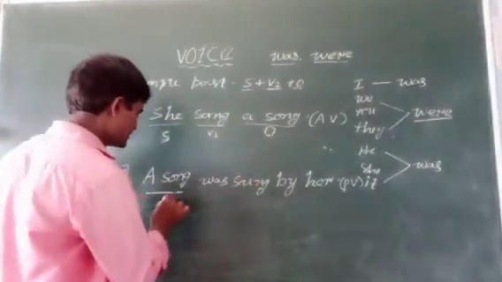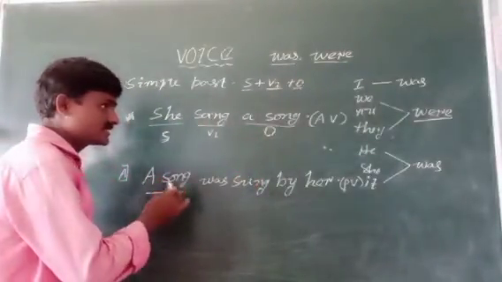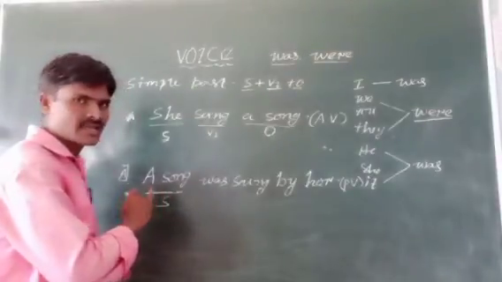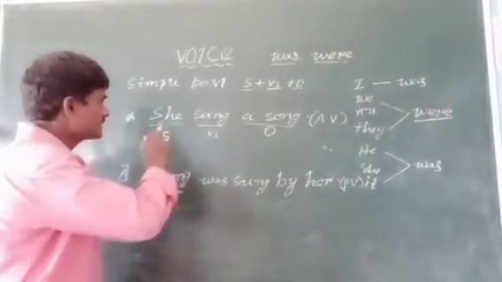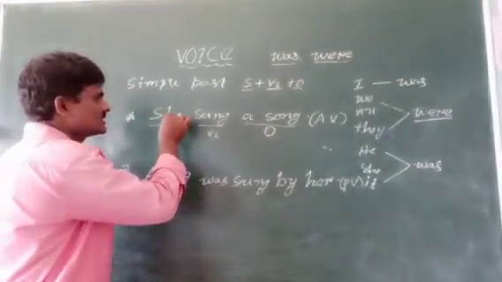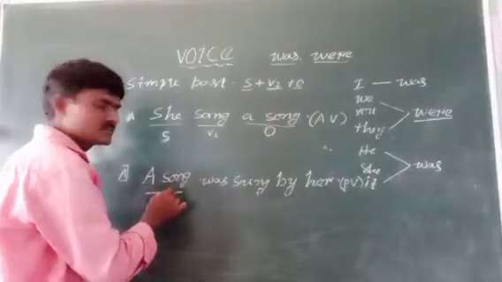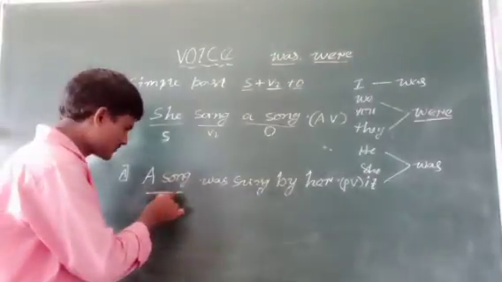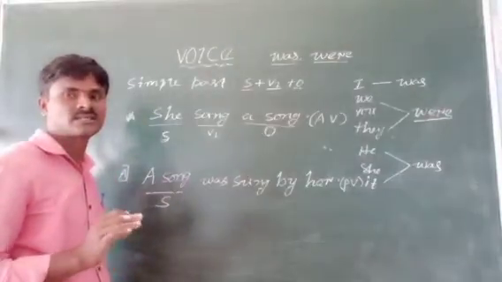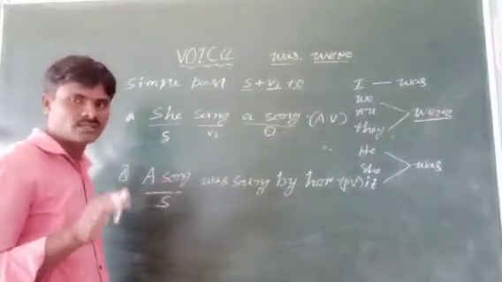This is the subject noun in subject place, but it is not doing any action. Who is singing the song? She is. But the subject in passive voice doesn't do anything.